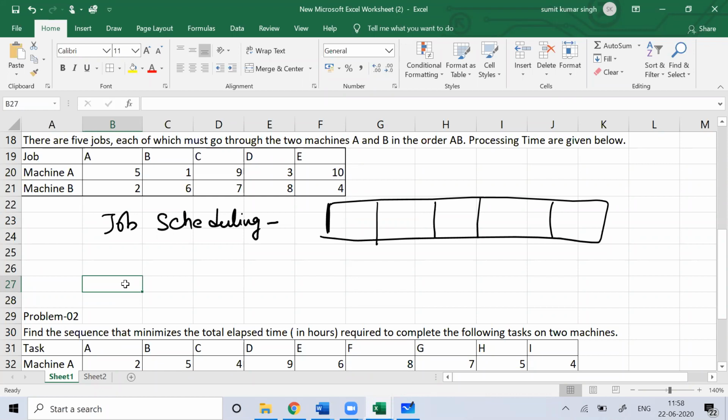I'm not talking about Steve Jobs, I'm talking about the job I'll do on a machine. So I have five jobs A, B, C, D, E, and two machines.